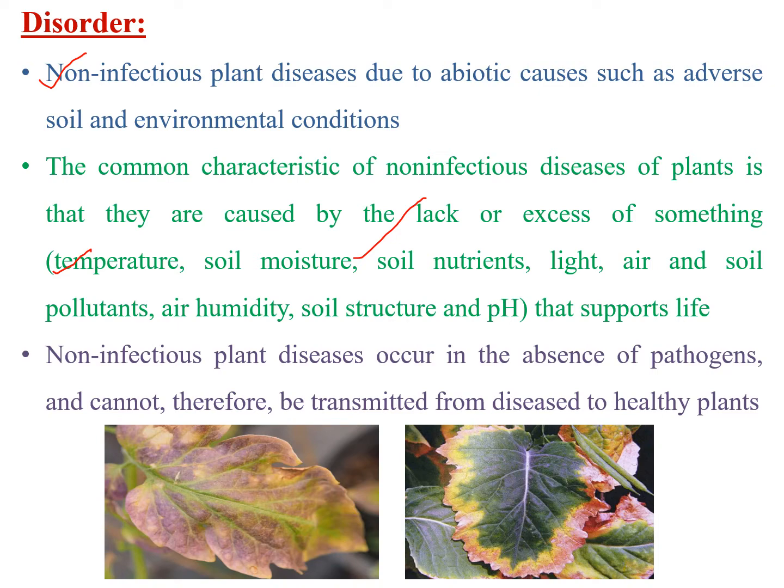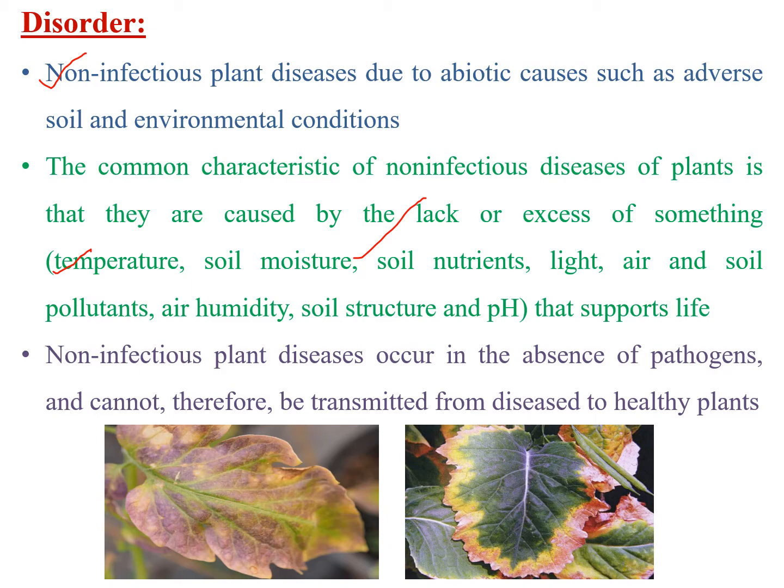All these factors support the life of the plant. So when these factors are present in excess or in low condition, that may lead to non-infectious plant diseases. And these occur in the absence of pathogens. That is, non-infectious plant diseases occur in the absence of pathogens, and they cannot be transmitted from diseased to healthy plants. If the disease is caused by a pathogen, it can be transmitted from the infected plant to healthy plant. So disorders are non-infectious plant diseases which are caused by abiotic conditions.